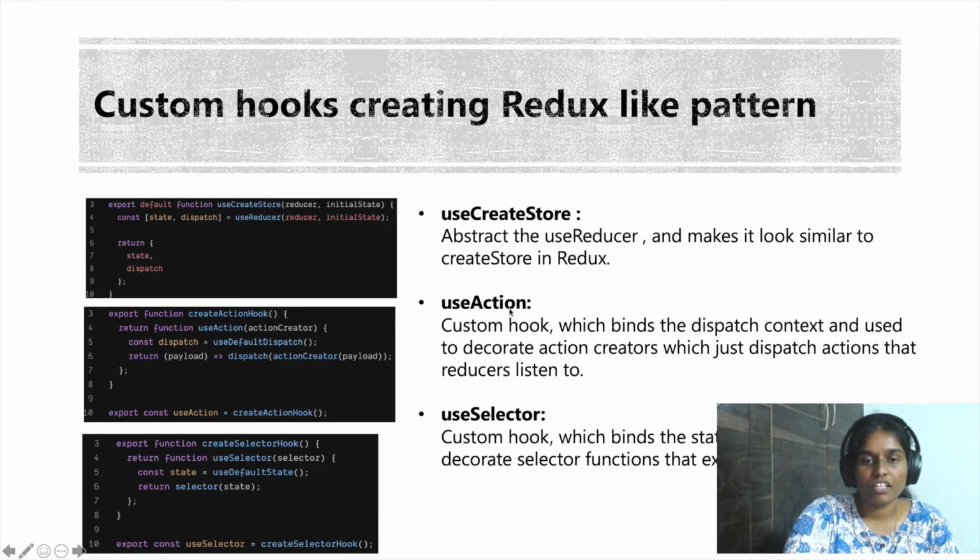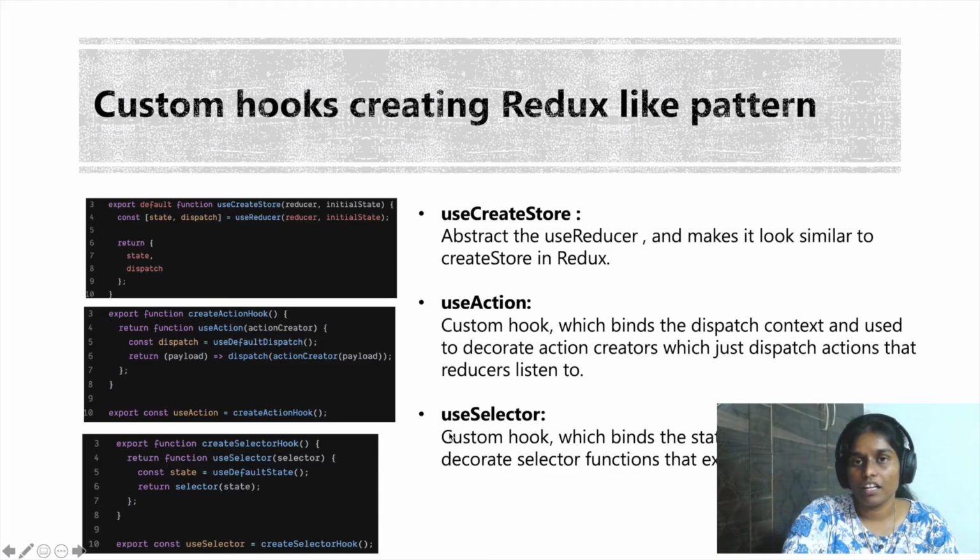And the next one in our list is a use action hook. This hook acts as a decorator to the functions which basically dispatch the actions or the state updates. And this binds the dispatch function in our dispatch context to the decorated functions. The next hook in our library is a use selector hook.